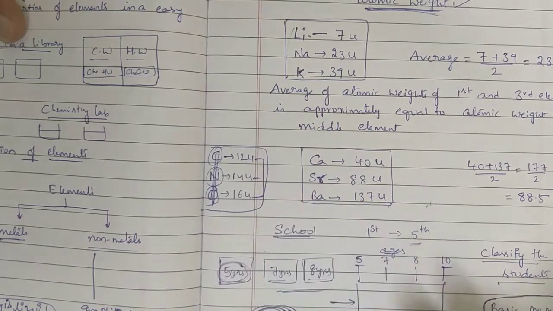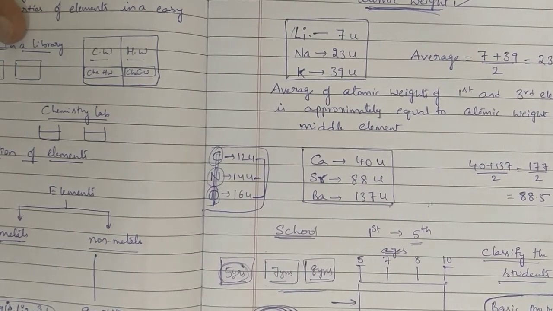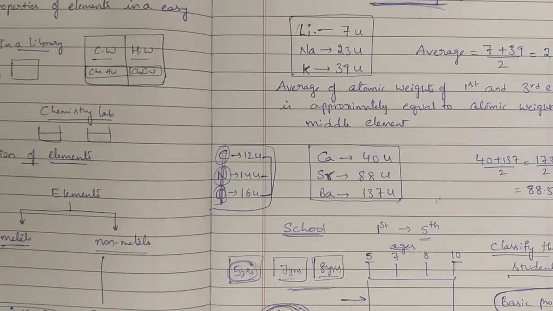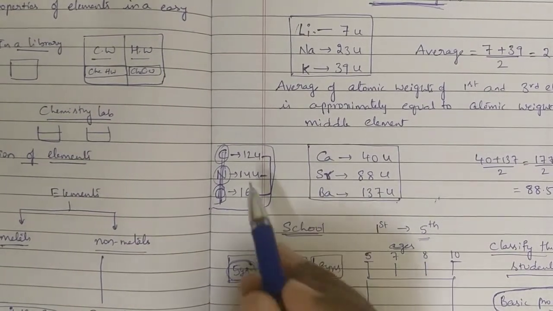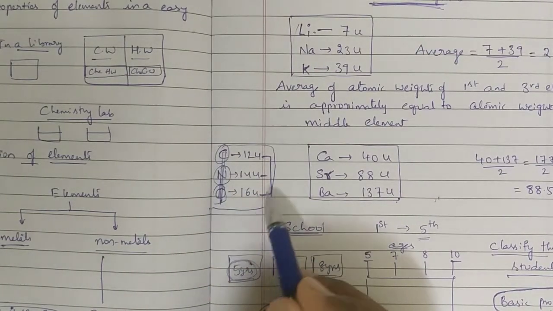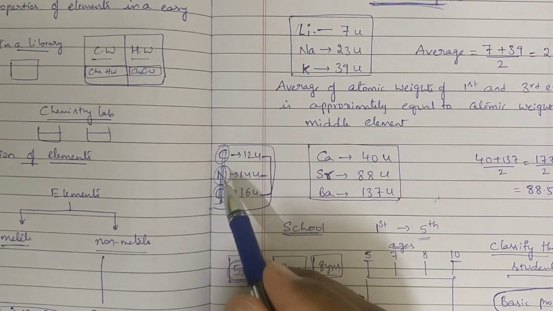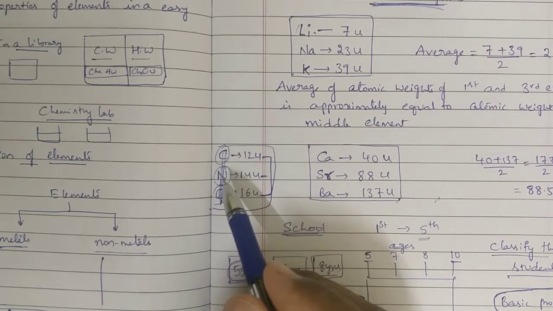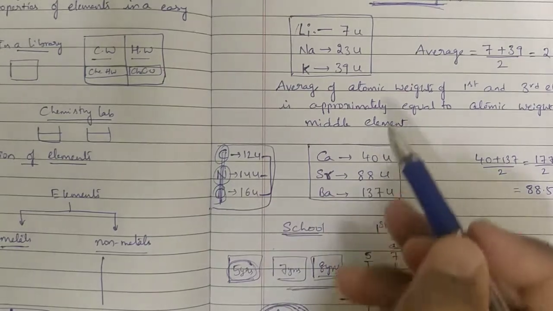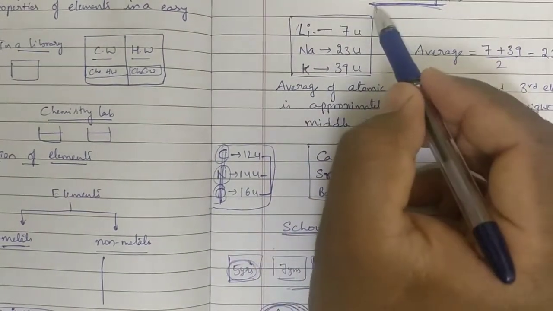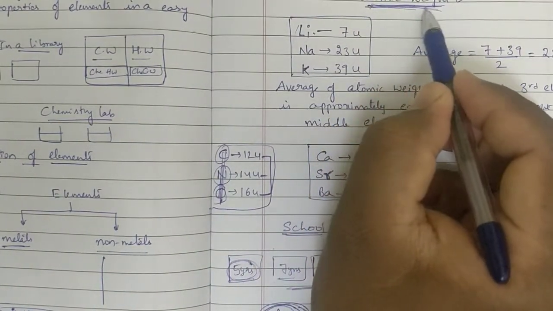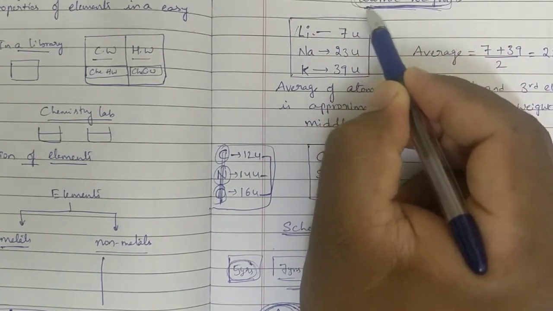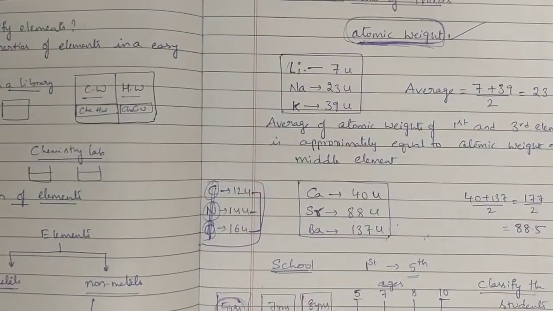First drawback is he could not classify all the elements into triads. Second, like this, some exception cases are there. But regarding successful classification, he made one success, that is the basic idea. For the classification, a basic idea is required. That is the important point we have to consider from Dobereiner's law of triads.